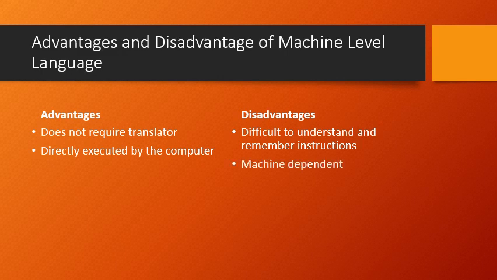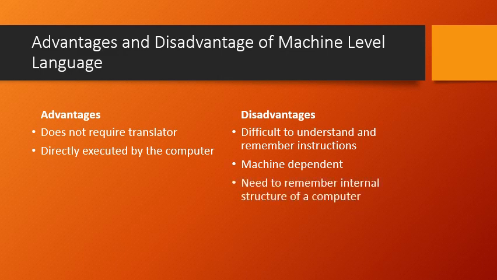And it is machine dependent. We said that machine level language is machine dependent. Dependent means if a set of instructions is written for one specific computer, I cannot use those instructions on another type of computer. That is a problem, because for another type of computer I need to write the instructions once again, so that they can be understood by that particular computer. Then duplicate work will be there. We need to repeat or modify the codes every time we want to work on a different type of computer.